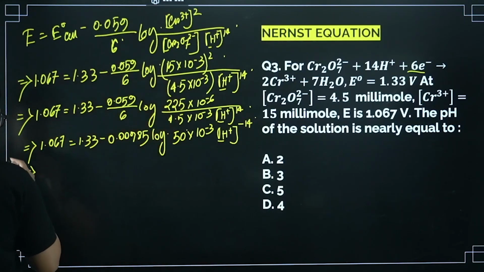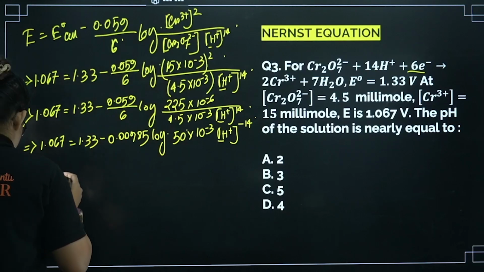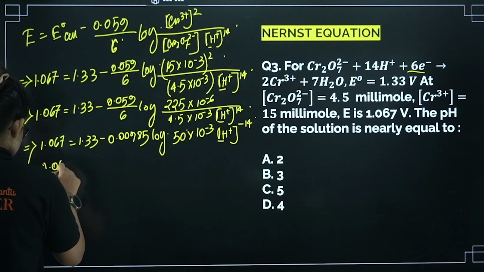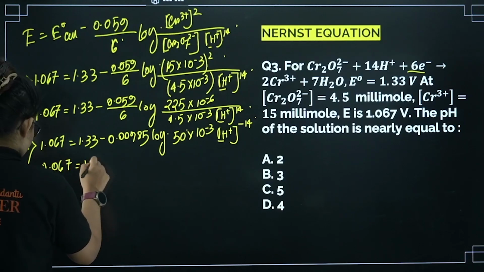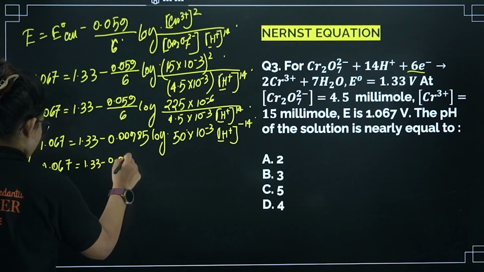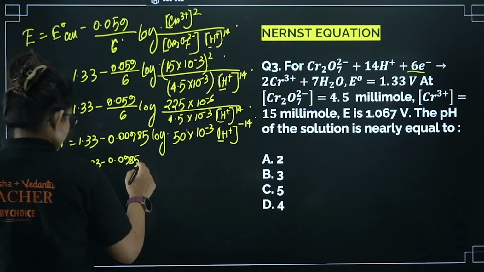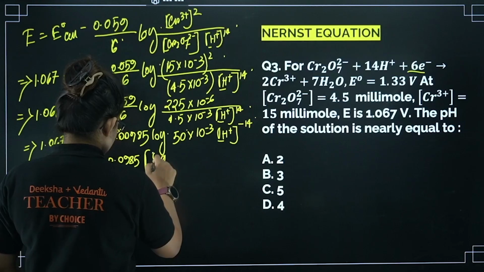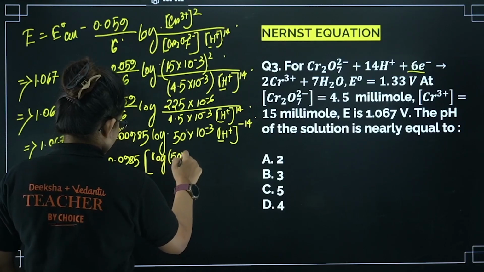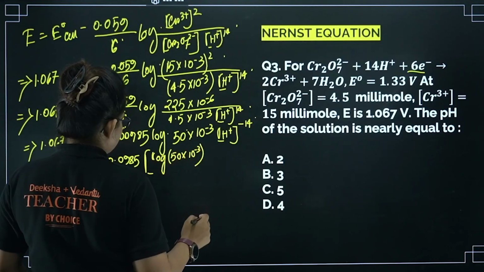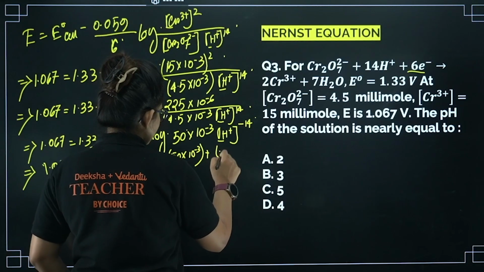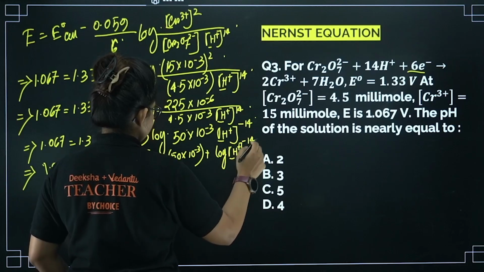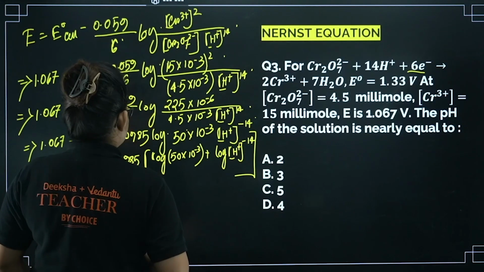So let's proceed. From here, 1.067 equals 1.33 minus 0.0985. From here I can just break the log term. Here log, I am getting 50 into 10 power minus 3 plus log of H plus power minus 14, right?